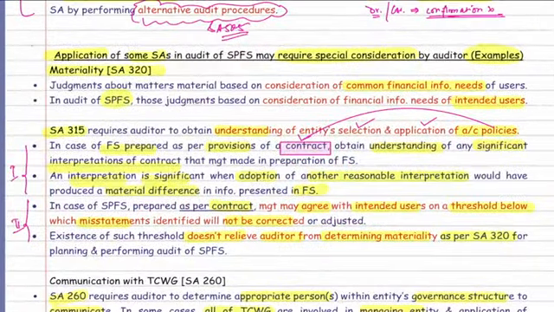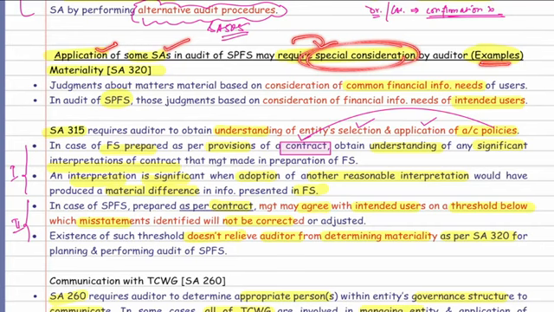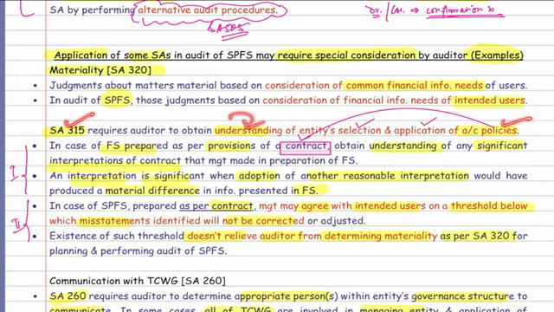Now talking about the main part, which is very important from exam point of view. Application of some SAs which require special consideration. Example, SA 320. You need to judge the materiality based on consideration of common financial information needs. Because it is a SPFS, you consider the information needs of intended user. Now 315 says you understand the accounting policy, but because it is a contract, you understand the significant interpretations of contract. Interpretation is significant when adoption of another reasonable interpretation will lead to material difference in the financial statement.